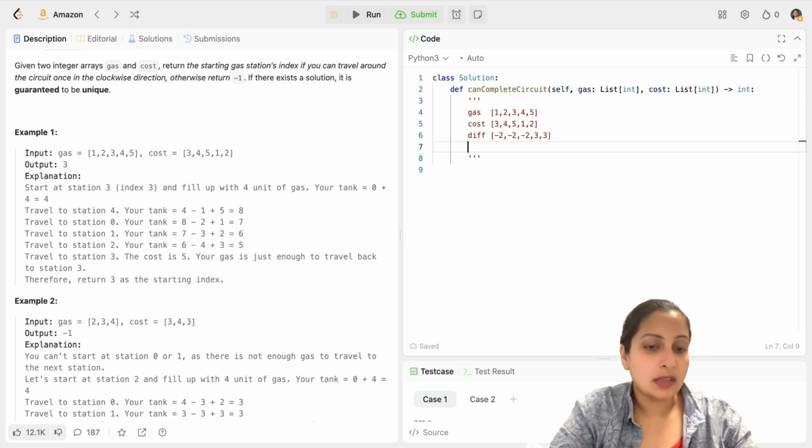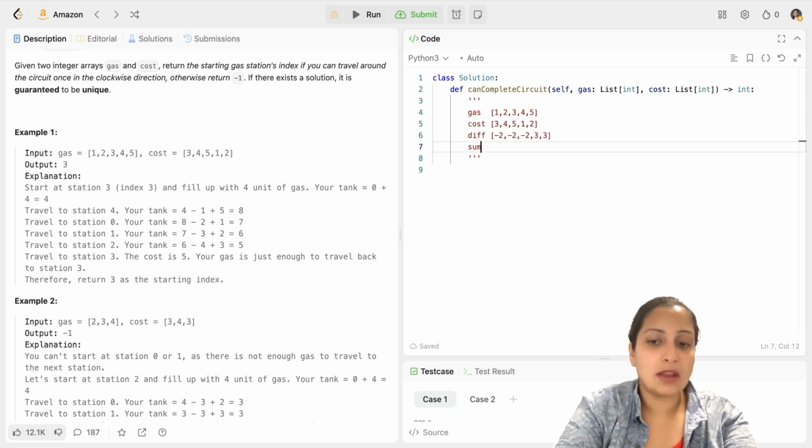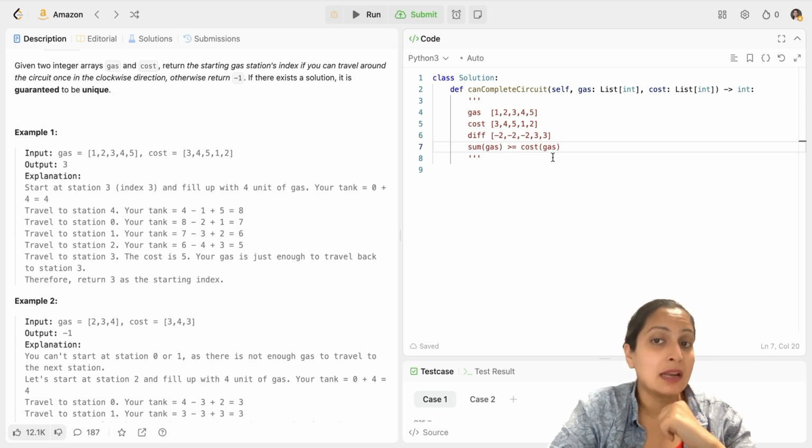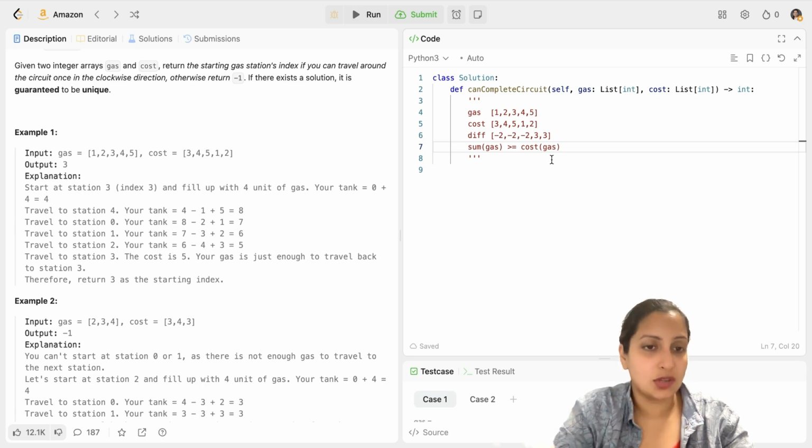So to ensure that there would be a solution, your sum of gas should be greater than or equal to your sum of cost. Because any time if it is less, in that scenario, your cost is more, so you will run out of gas. So that is your first check you need to do. After that, you follow the greedy algorithm and you run on this difference array.